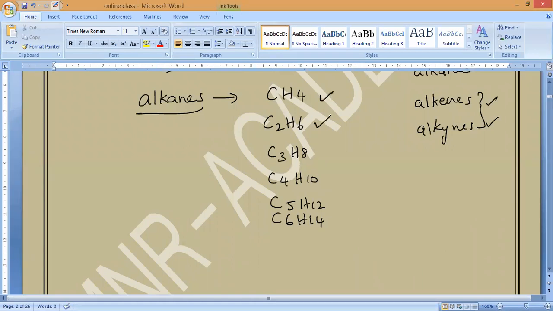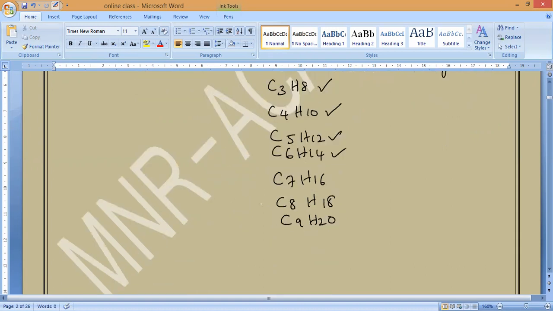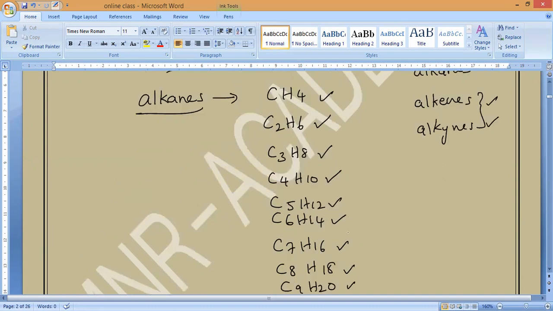Methane, ethane, propane, butane, pentane, hexane, heptane C7H16, octane C8H18, nonane C9H20, decane C10H22. Any doubt till here, guys? Methane, ethane, propane, butane, pentane, hexane, heptane, octane, nonane and decane. Clear, guys? Now, observe very carefully.